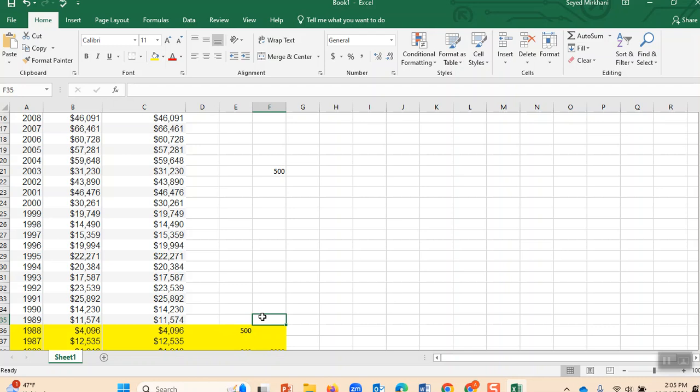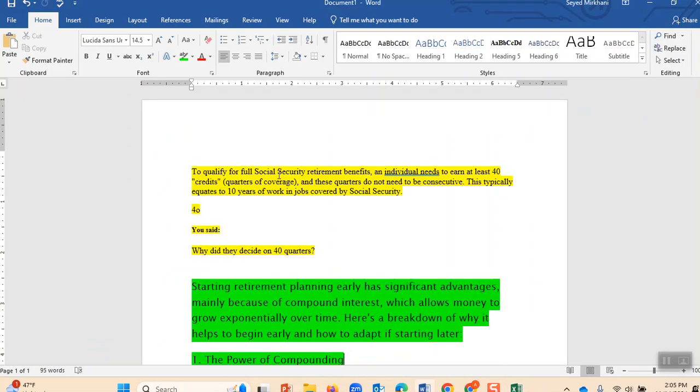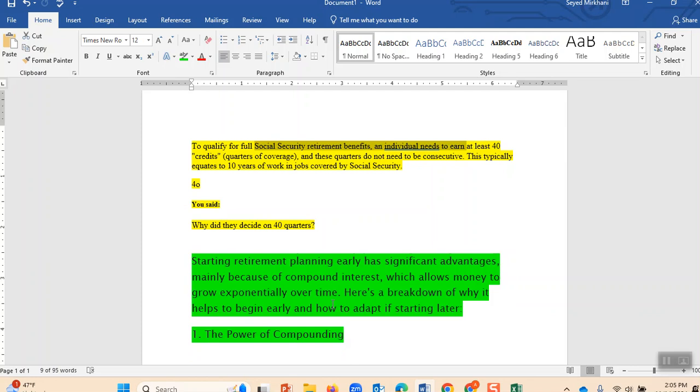But this is something I want you to pay attention to. There were 2 students who also said something. One student asked about what it takes to qualify for full Social Security, and we already talked about it. And the power of compounding, okay, we will talk about this, but I want you to pay a lot of attention to this Social Security.